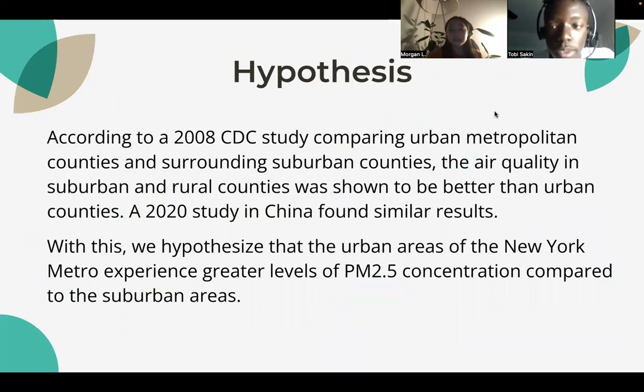Our hypothesis was based off a 2008 CDC study comparing urban metropolitan counties to surrounding suburban counties, and they found that air quality in the suburban counties was shown to be better than the urban counties. A 2020 study in China found similar results in multiple cities. So with this, we hypothesized that the urban areas of the New York Metro experience greater levels of PM2.5, in addition to poor visibility, compared to the suburban areas.